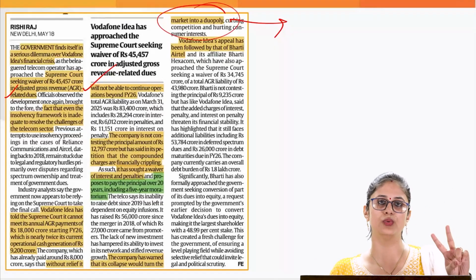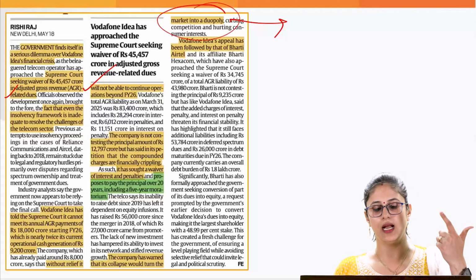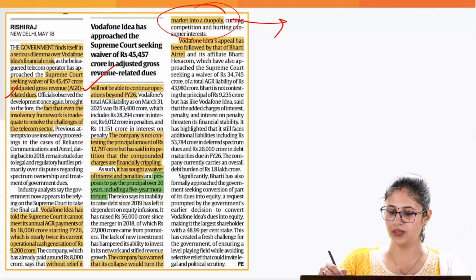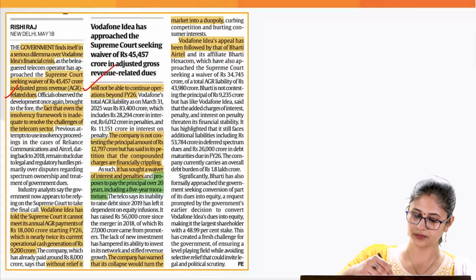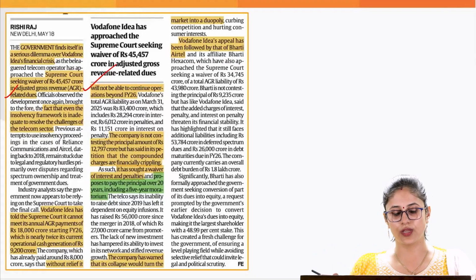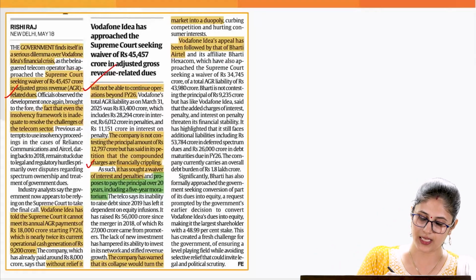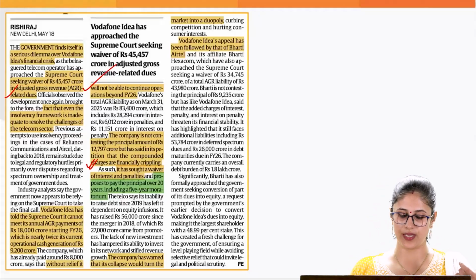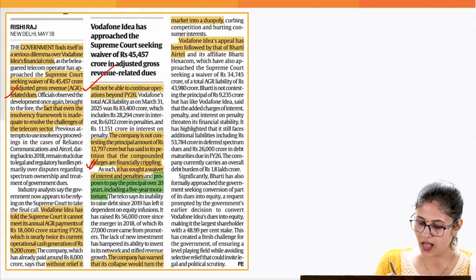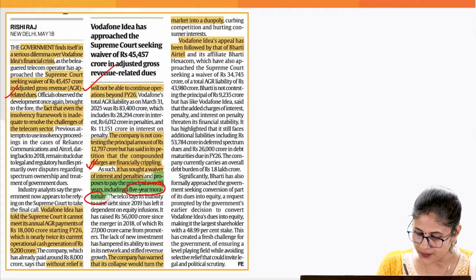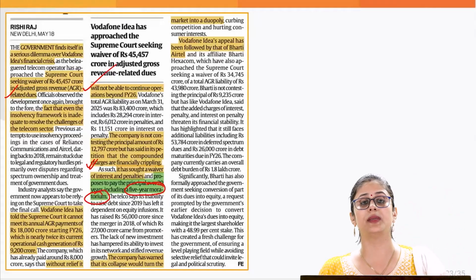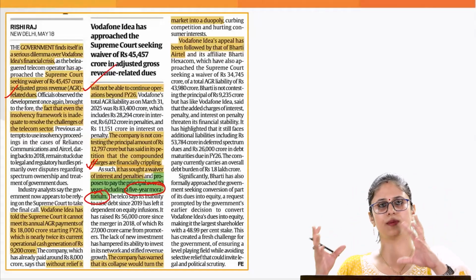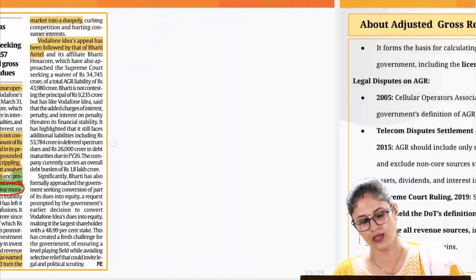Basically, you will have only two telecom operators, Reliance and Bharti Airtel, which are the major players. Vodafone has asked for relief on the interest and penalties on AGR dues, and they have also asked for a 5-year moratorium. Moratorium basically means a holiday when it comes to repaying the loans.